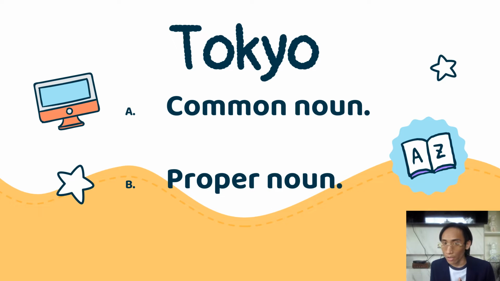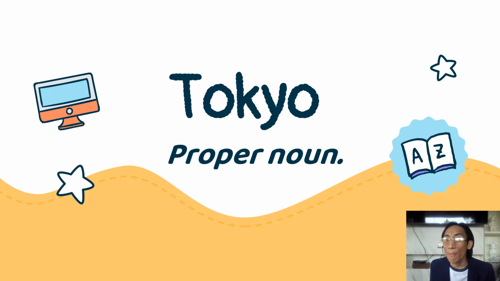Tokyo is a proper noun. Why? Because it gives the specific name of a place which is located in Japan.